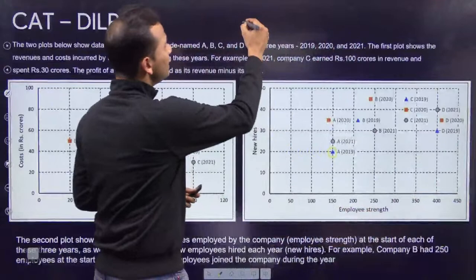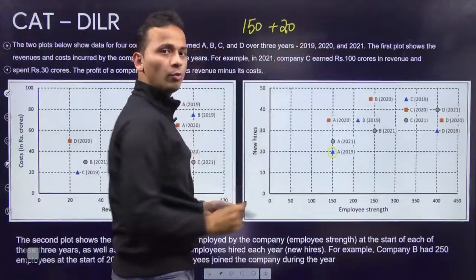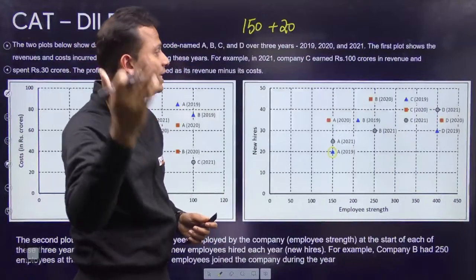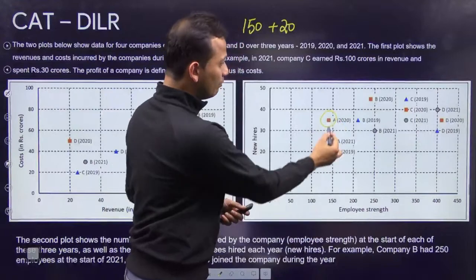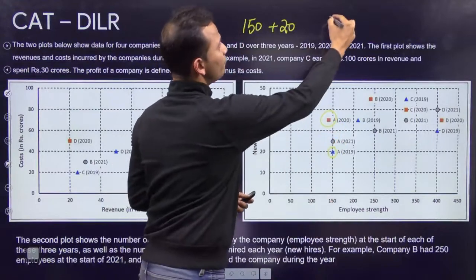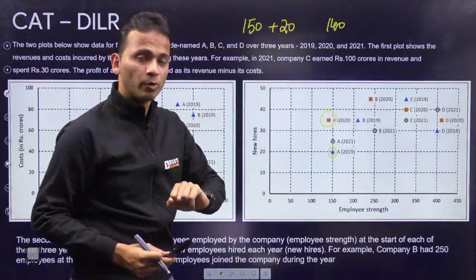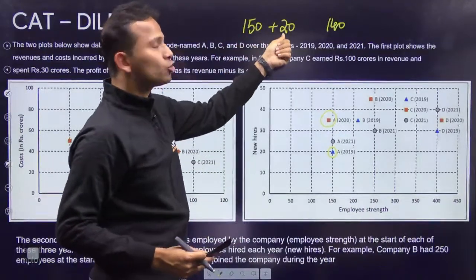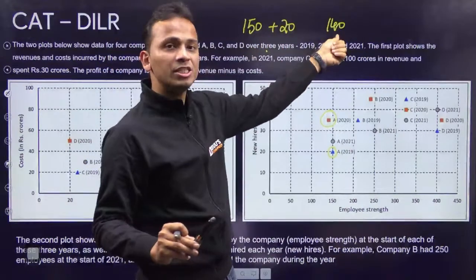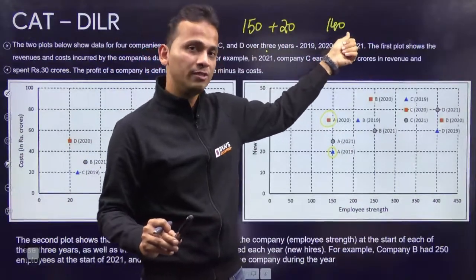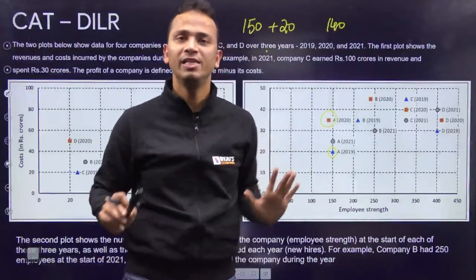So 2019 के beginning में 150 employees थे plus 20 2019 में आ गए. Now 2020 में देखते हैं A का क्या था. So 2020 A, the number of employees have reduced, 140 रह गए at the beginning of 2020. Okay, so 150 plus 20 is 170, but at the beginning of next year the employees are only 140. So 170 का 140 रह गया, तो that means 30 employees को निकाल दिया गया.